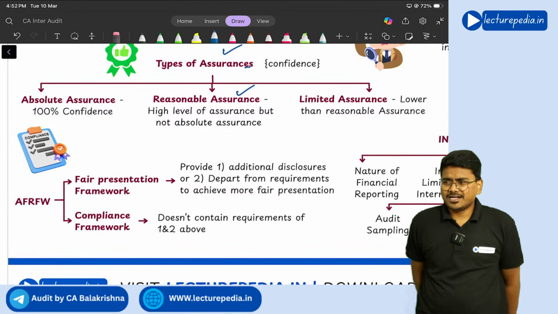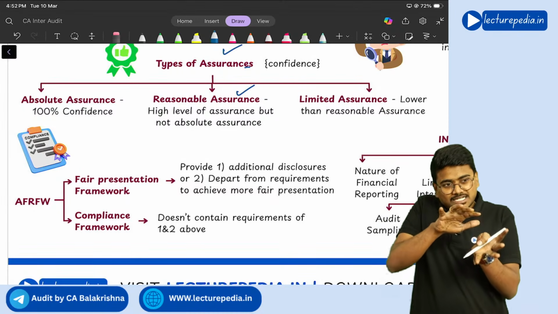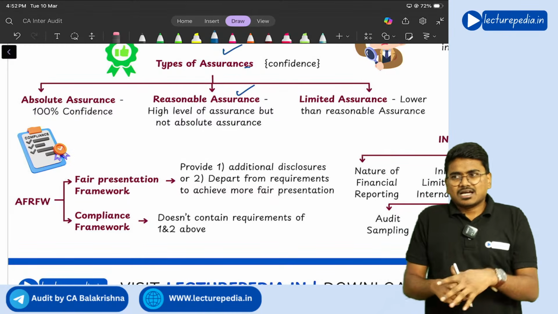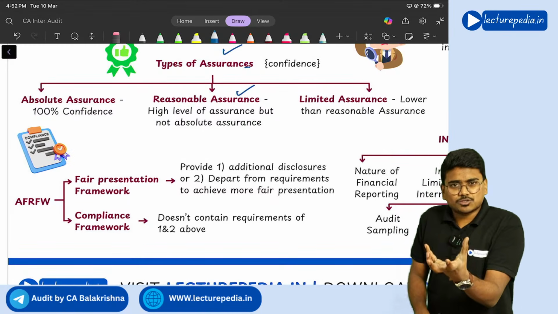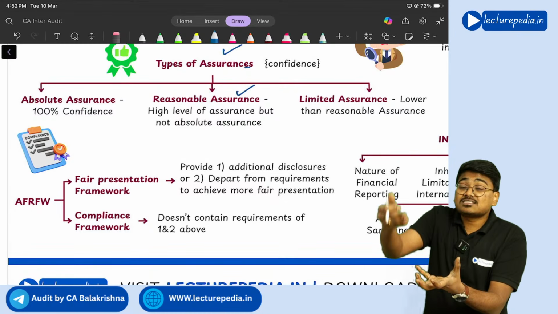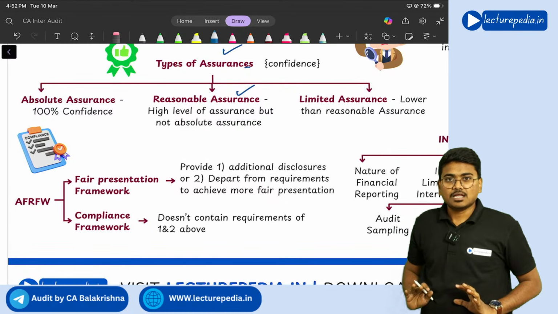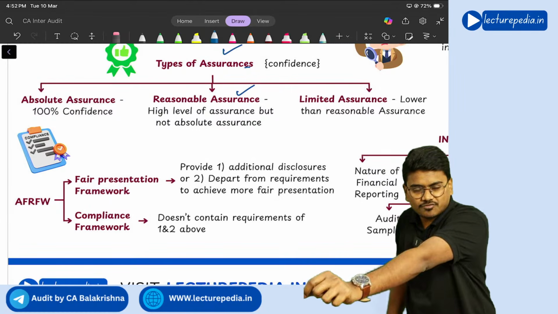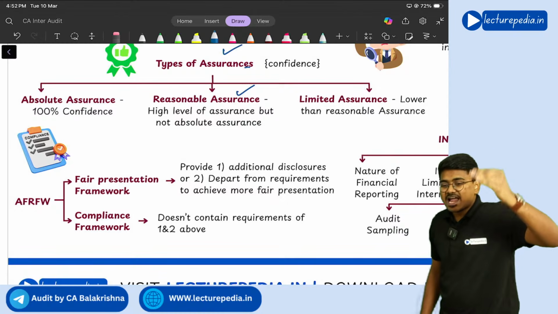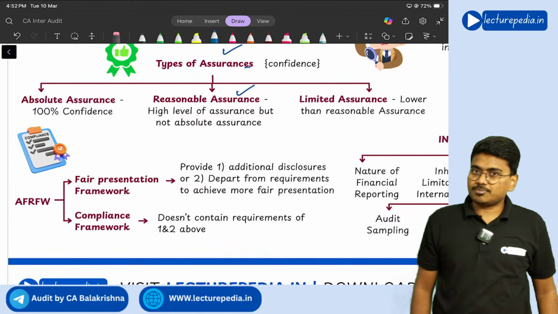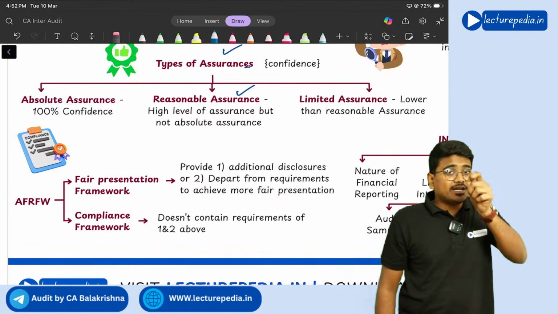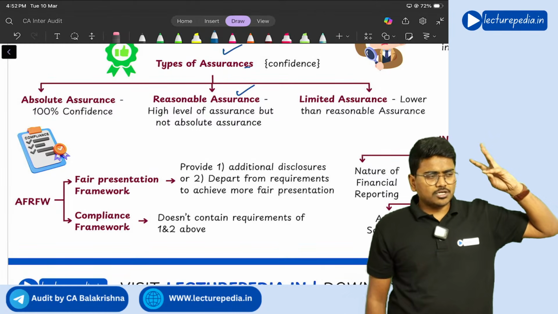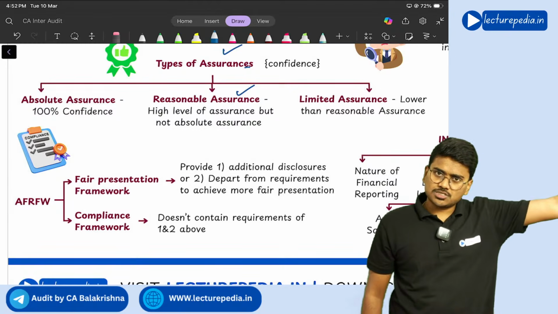You cannot really convert it into a percentage, but we can say that reasonable assurance is a level of assurance which is lesser than 100%. Understanding? So absolute assurance means 100% confidence. Reasonable assurance means a level of assurance that is less than 100%. So the auditor in his audit will only give reasonable assurance.